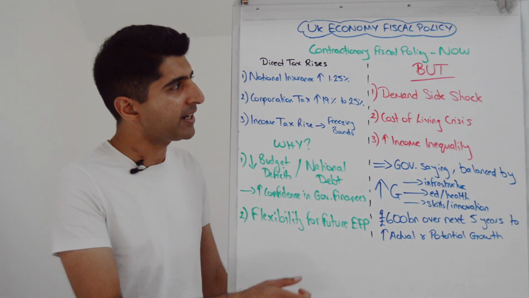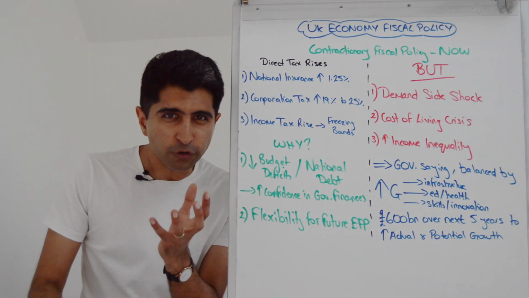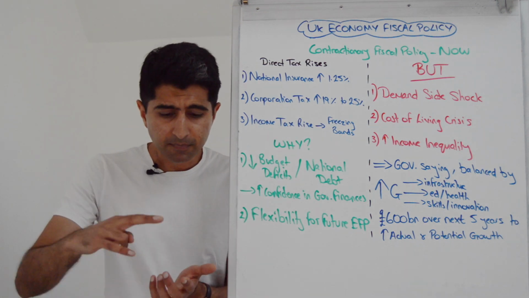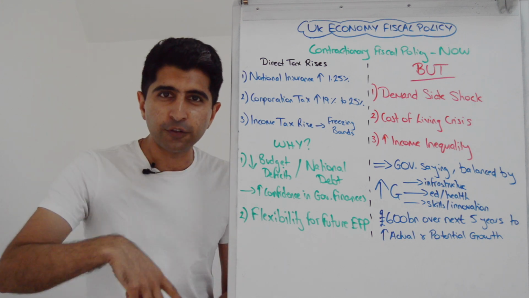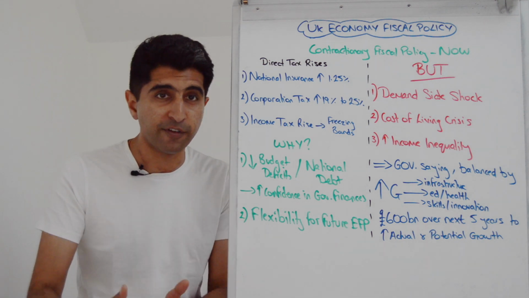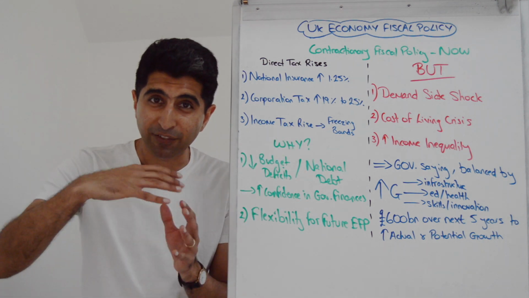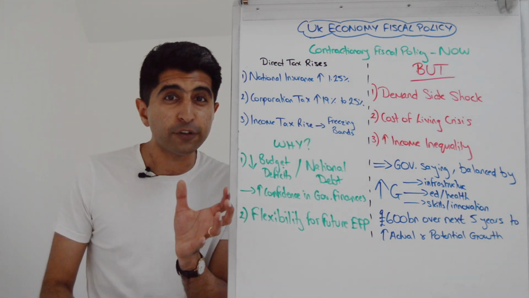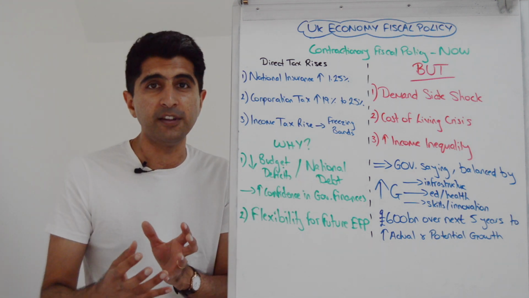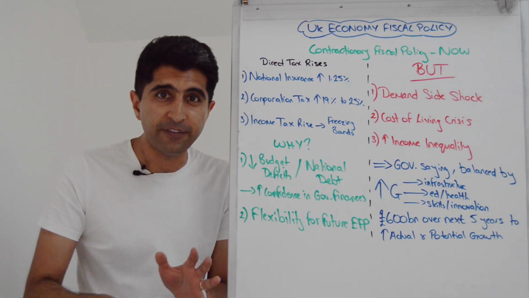So massive direct tax rises, but also bear in mind, also on the contractionary side, the VAT cuts that we saw before during COVID times have been reversed. The business rates exemptions have now been reversed. And also the universal credit policies, the benefits policies, have been reversed as well. So benefits have come down.